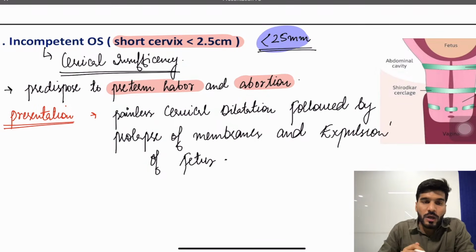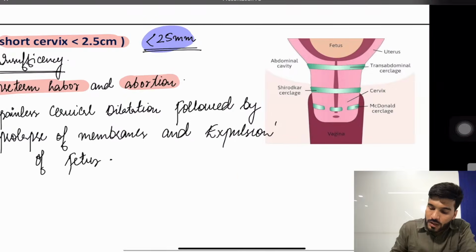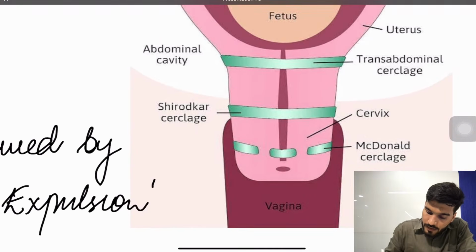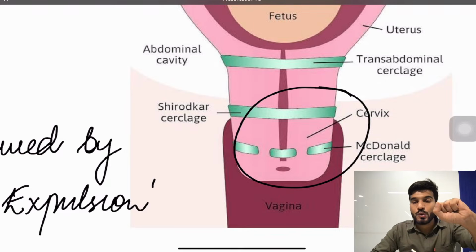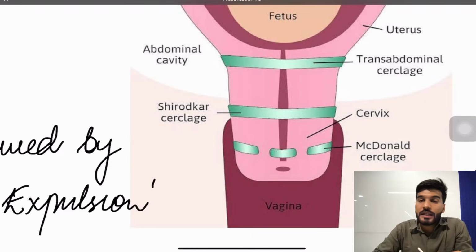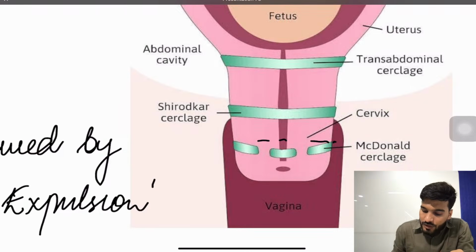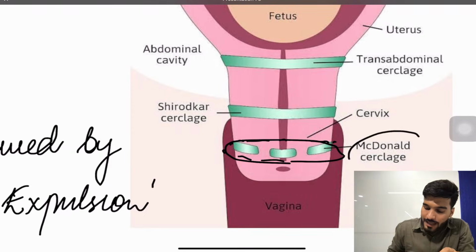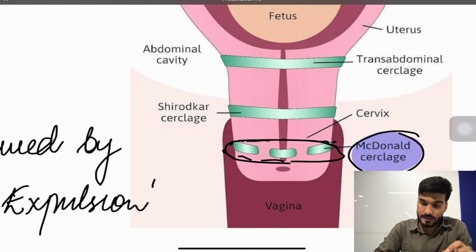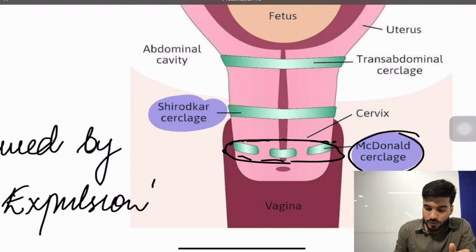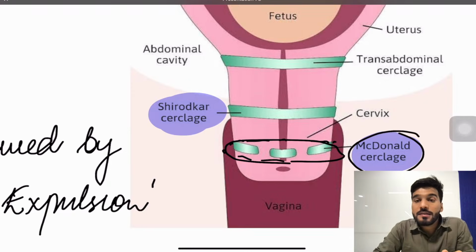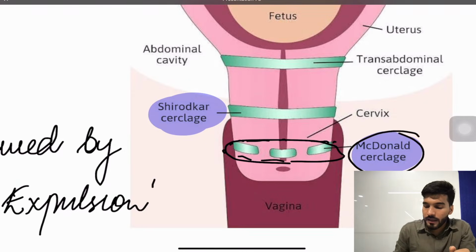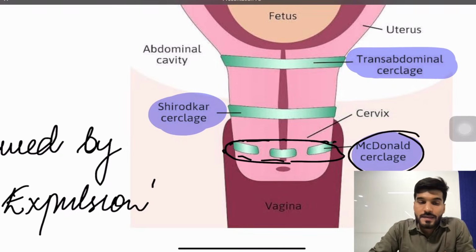Now sir, what will be the classical treatment for this patient? Now you already know that if this cervix is short, I need to close it down so that it will not dilate. There will not be any painless dilatation. So in order to prevent this preterm labor and abortion, I will put the cerclage. The most common cerclage I use is called McDonald cerclage. Above that we can also put one more cerclage called Shirodkar cerclage, and above that, if we do an abdominal cerclage, that's called trans-abdominal cerclage.